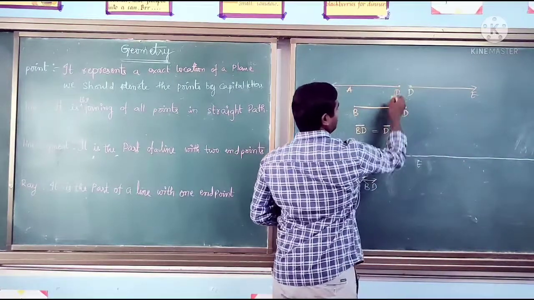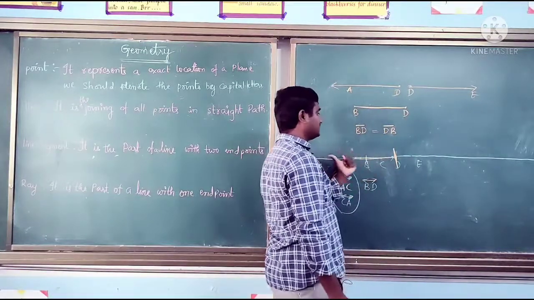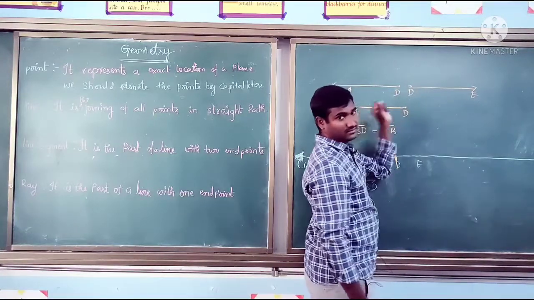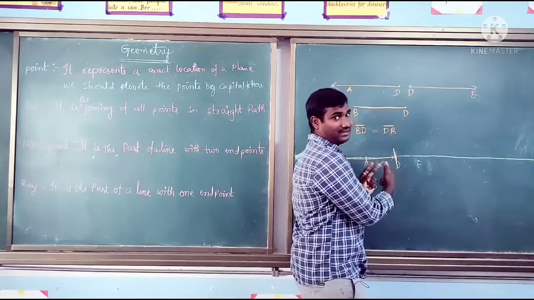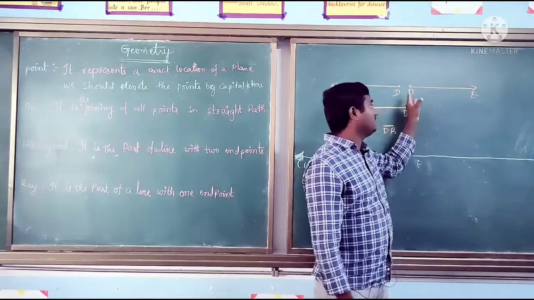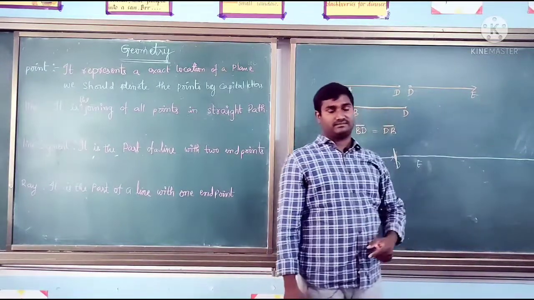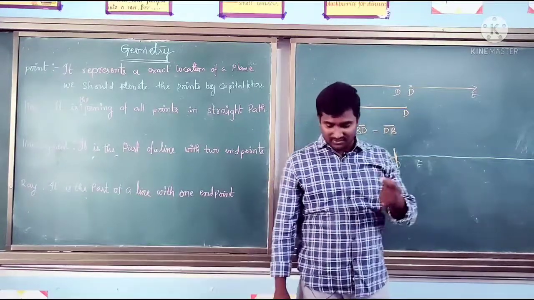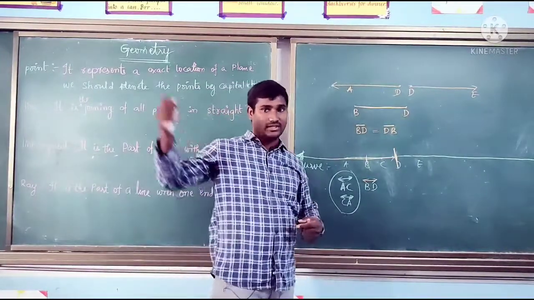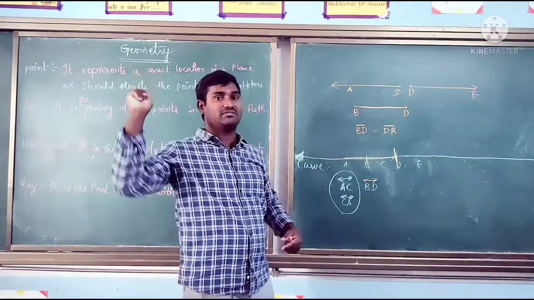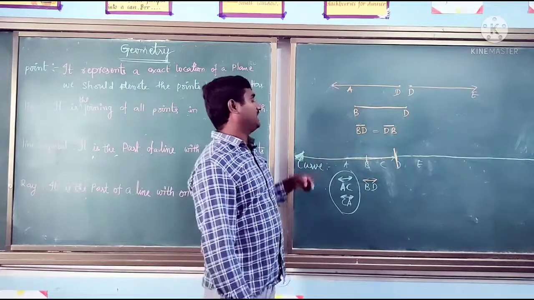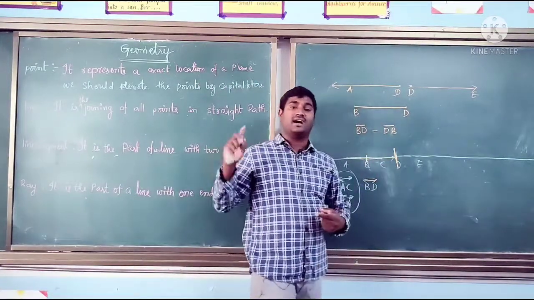If you break it, this ray will stop at D, and in the other direction it will go on endlessly. If you cut this line, you will get two rays, each consisting of one endpoint, and in the other direction it will go endlessly. For example, for a ray we can use the real-life example of sunlight. From the starting point, the sun, the rays come to the earth and go to all of space.